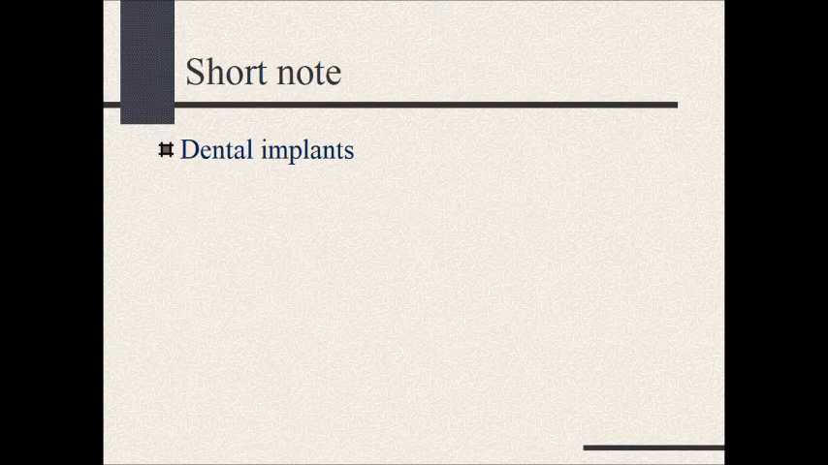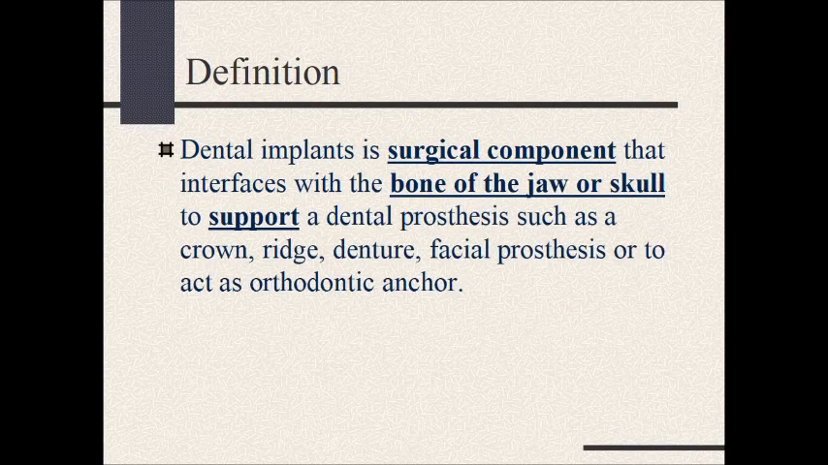Short note, dental implant. Definition: a dental implant is a surgical component that interfaces with the bone of the jaw or skull to support a dental prosthesis such as a crown, bridge, denture, facial prosthesis, or to act as an orthodontic anchor.